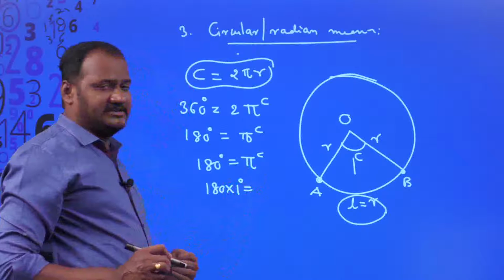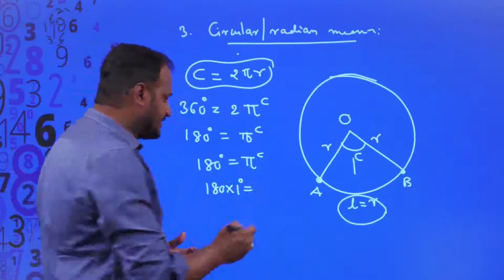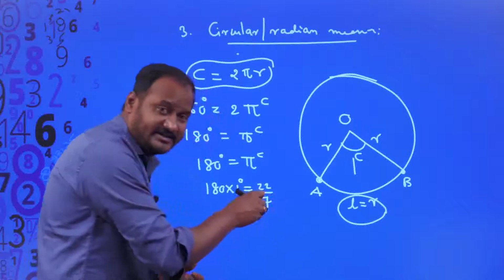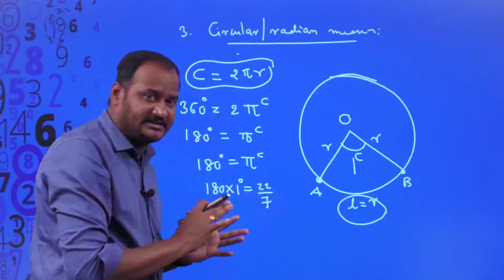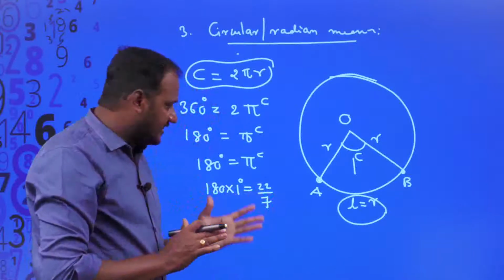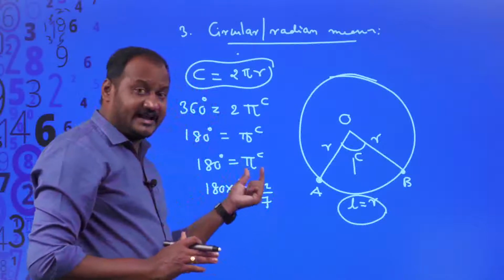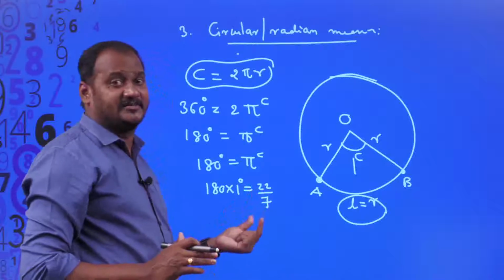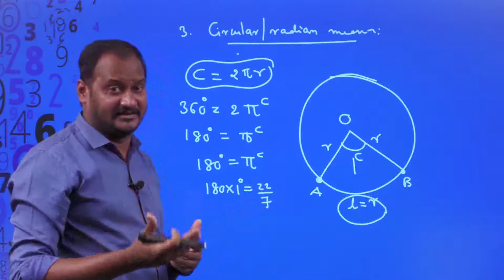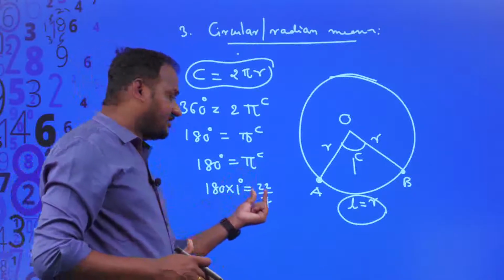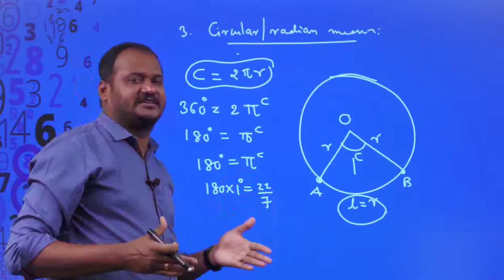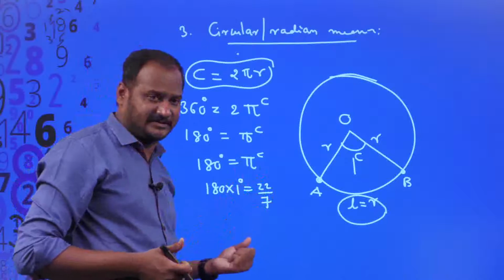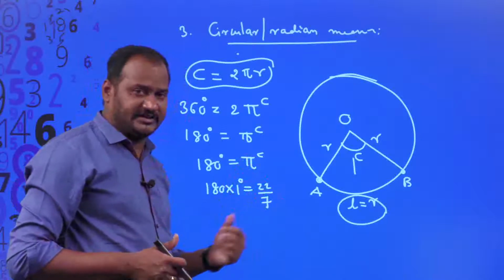The approximate value of pi for our calculation purpose is 22 divided by 7. This is not exactly equal to pi. This is only for the calculation purpose. We already know that pi is an irrational number. What do you mean by irrational number? It is neither terminating nor repeating decimal. But why are we taking pi is equal to 22 by 7? Because that is approximately equal to pi. That is why for our calculation purpose, we take pi is equal to 22 by 7.